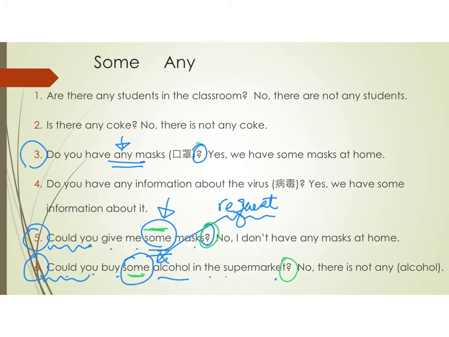But when you ask a question, you want to ask yes or no, 有定冇, you use any. Okay? And another thing you have to pay attention is here. I don't have any masks. Here I say I don't have, it means do not have.